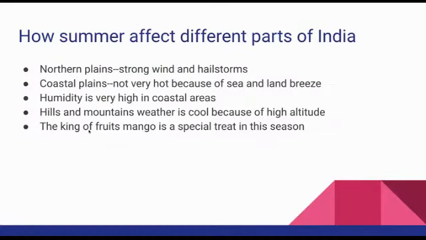Because there are different landforms in India, we already studied that. Just last class we studied the physical features of India, the different landforms.